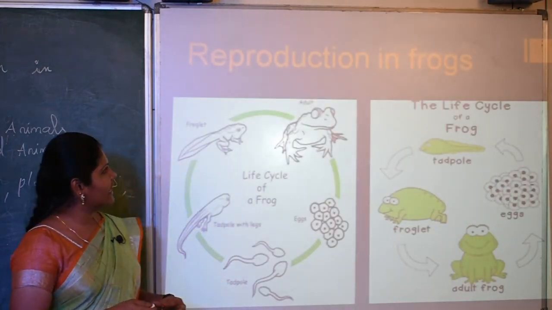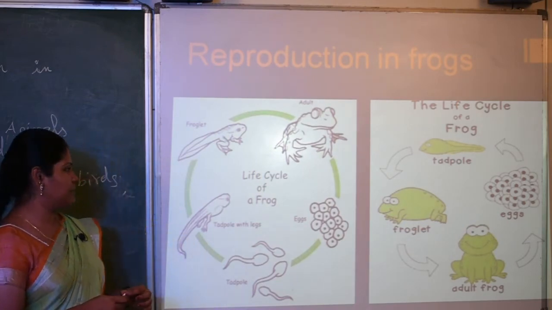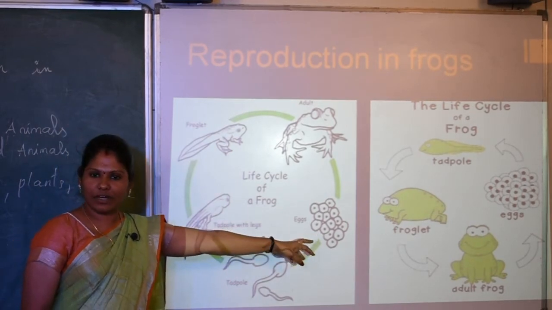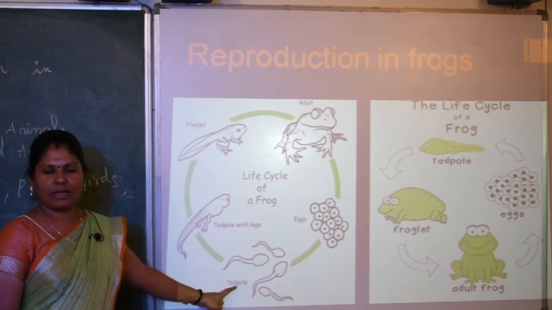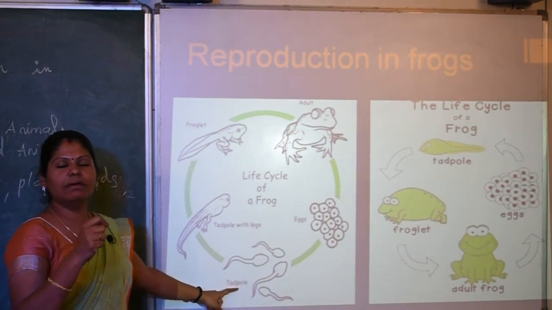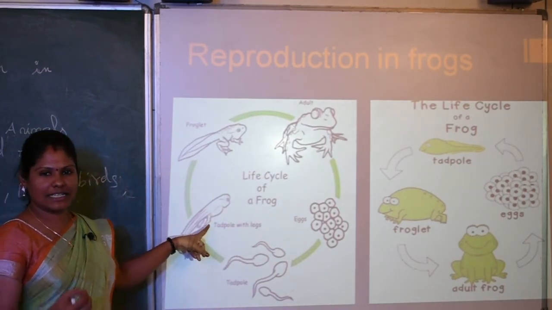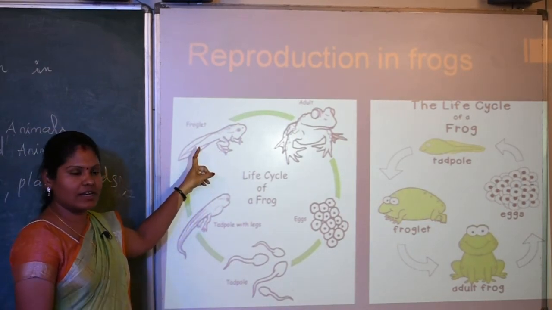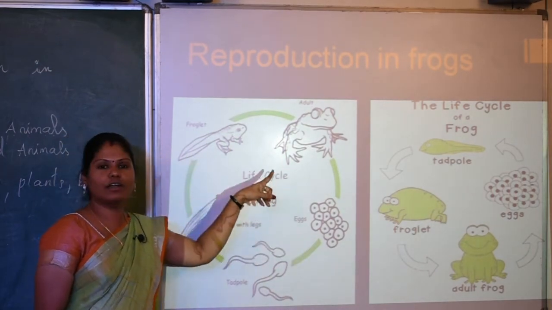Okay. The next one is reproduction in frogs. How does reproduction in frogs happen? The frog will lay eggs in the water. From the egg, tadpoles are formed. As I told you, the tadpoles breathe through their gills. It will be like a small fish. From the tadpole, it gets small legs. Then from that, the froglet, the small frog, is formed. From that, the adult frog will grow. So this is the life cycle of a frog.